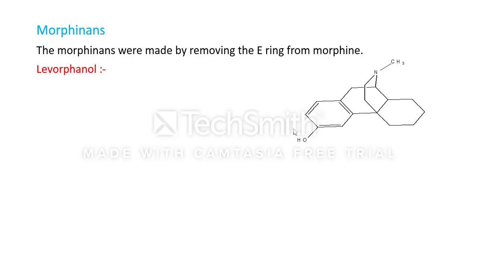And this is the structure of levorphanol, an example of the morphinans.